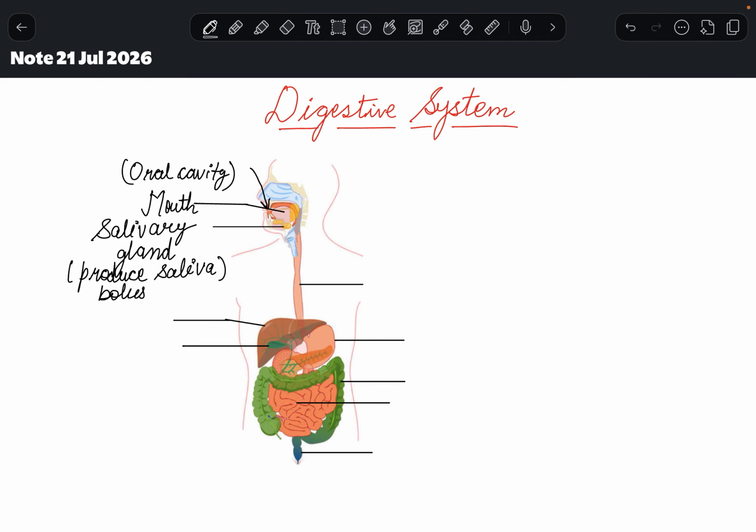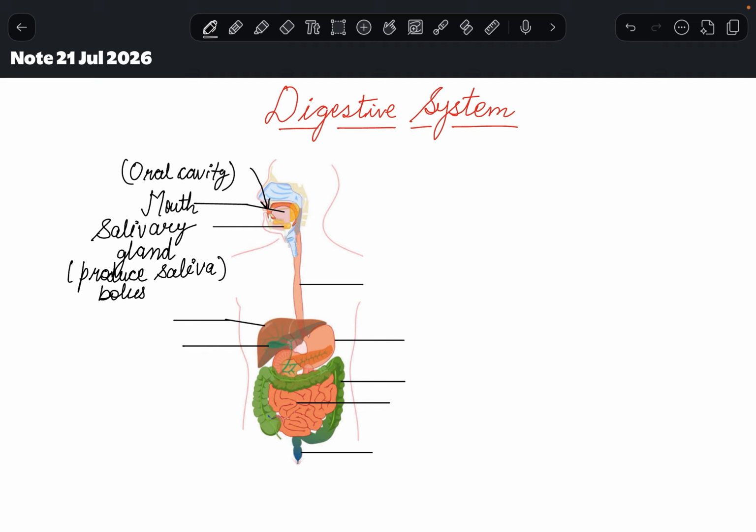right? So now, do you know what its main function is? Its main function is that it helps in lubrication and initiating the digestion of carbohydrate. So I want to ask you all, where does the digestion of carbohydrate start? Yes, it starts in our mouth. Now, after that you swallow your food, right?